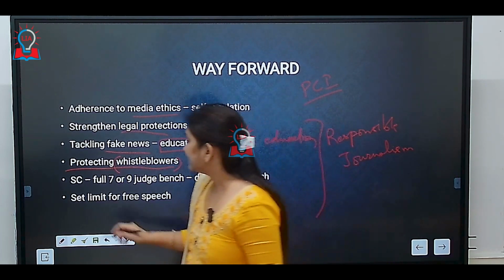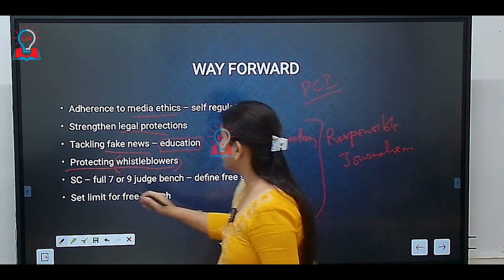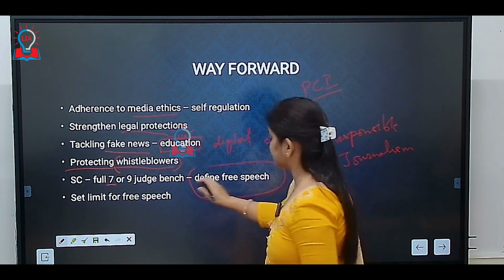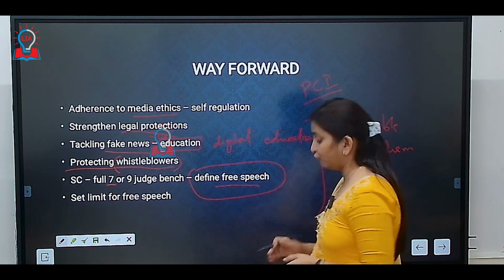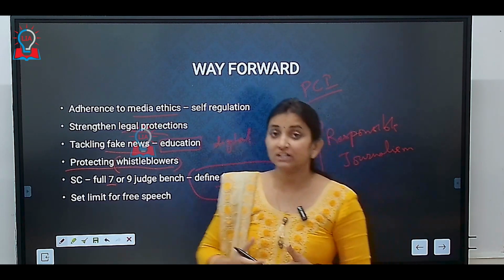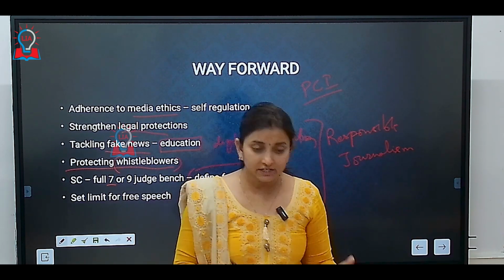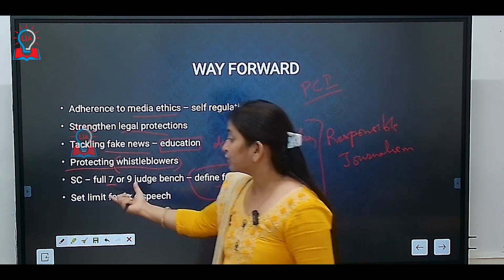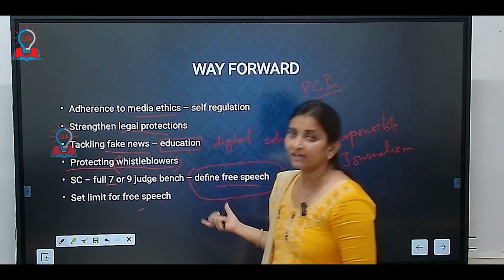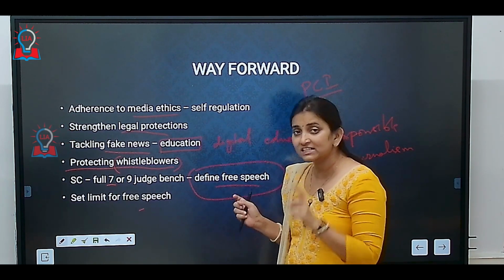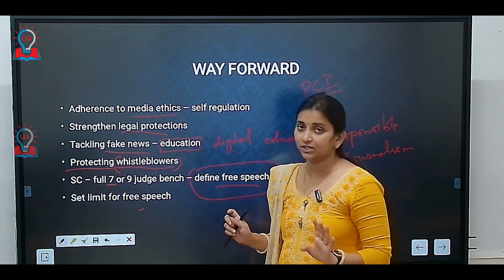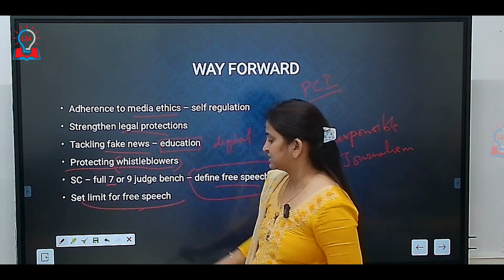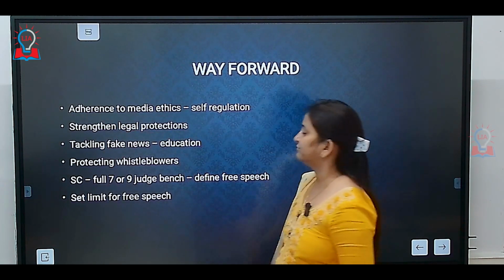And the Supreme Court, in a full 7-judge or 9-judge bench, should define what we mean by free speech. What are the limitations of free speech? What can media say and what should it not be allowed to say? So the Supreme Court in its full bench should define what we mean by free speech, and in the specific context related to media. Plus, it should also set a limit for free speech. So these can be some of the ways forward.